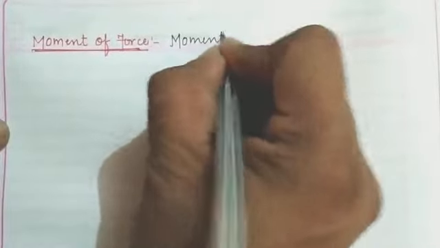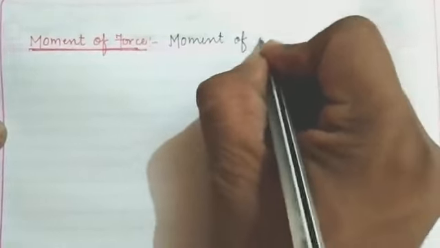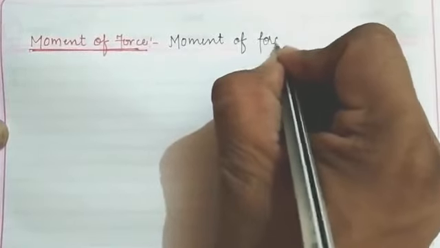Similarly, moment of force means that a body gets turned by the application of force at a point through which it is pivoted. So what do you mean by the moment of force, children? Moment of force can be defined as